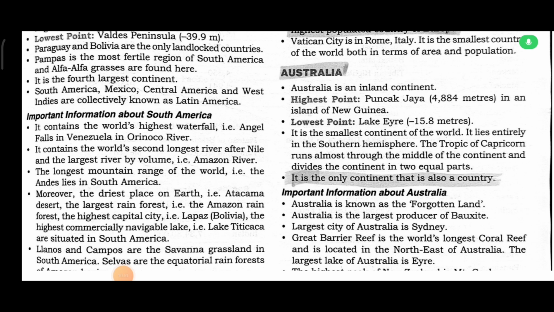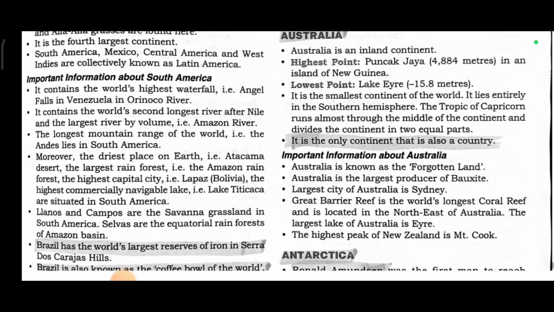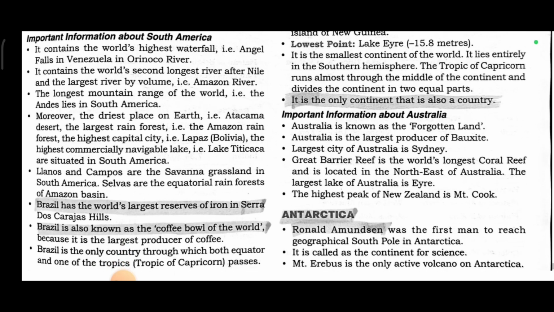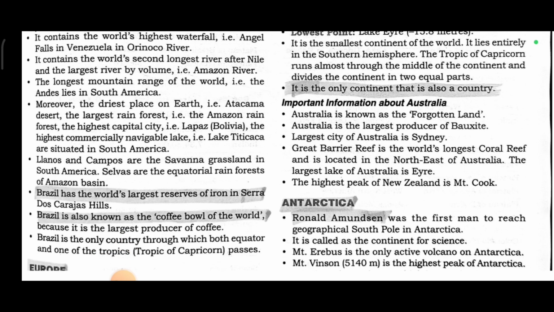Australia. Australia is an inland continent. Highest point, Puncak Jaya on the island of New Guinea. Lowest point, Lake Eyre. It is the smallest continent of the world. It lies centrally in the southern hemisphere. The Tropic of Capricorn runs almost through the middle of the continent and divides it into equal parts. It is the only continent that is also a country.